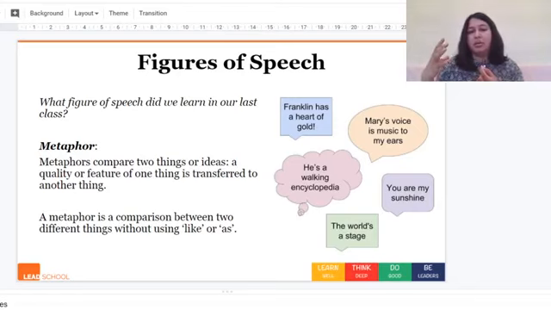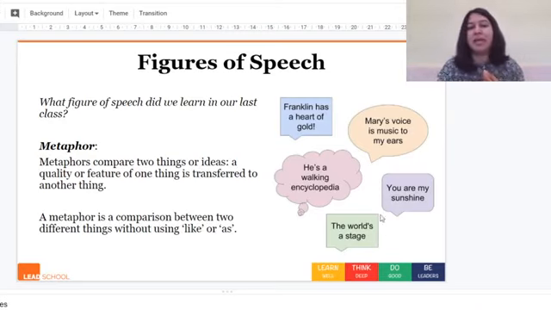If you want to look at it as a comparison to simile, sometimes we say as good as or as pink as, right? Or she's like this. So a metaphor is a comparison between two different things without using like or as.